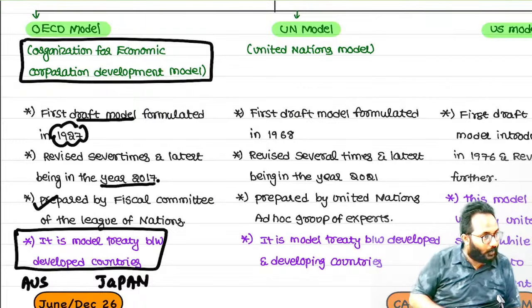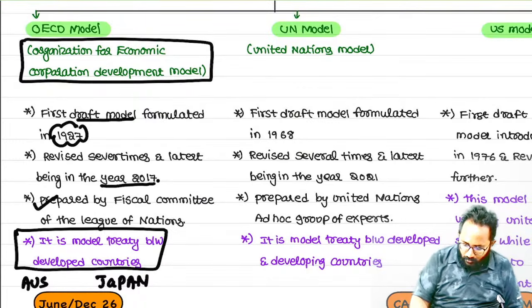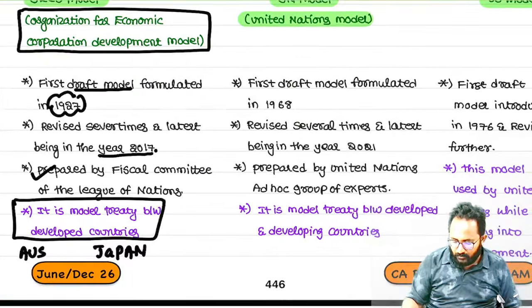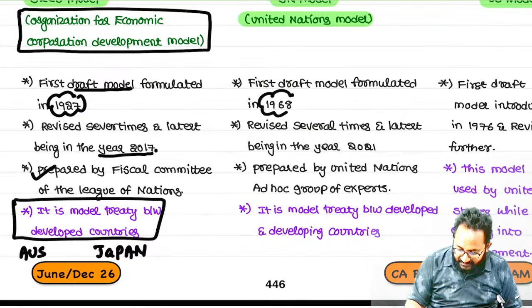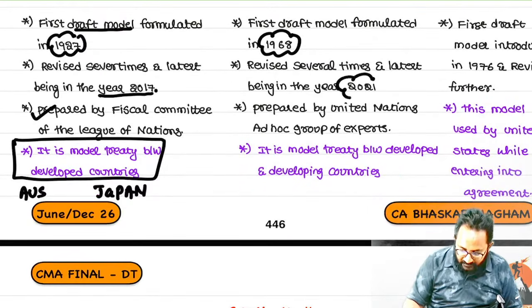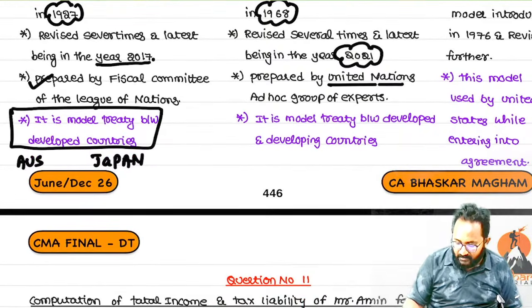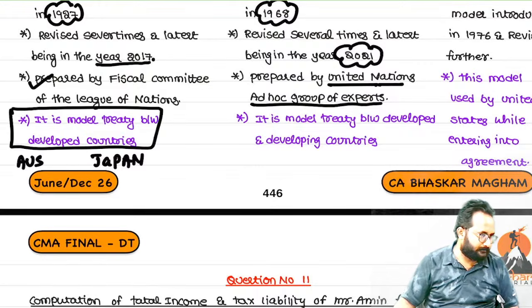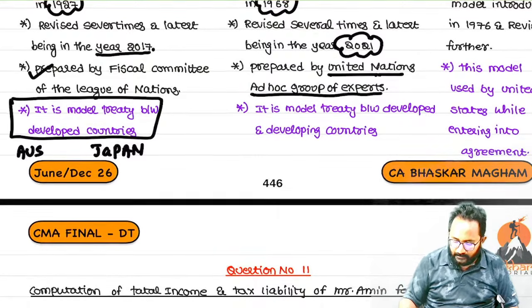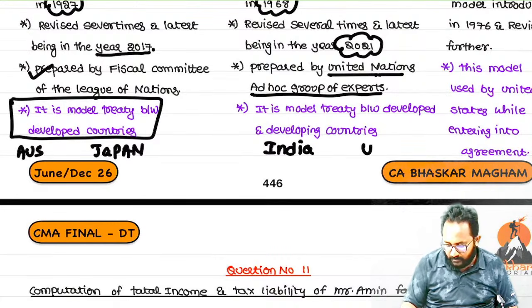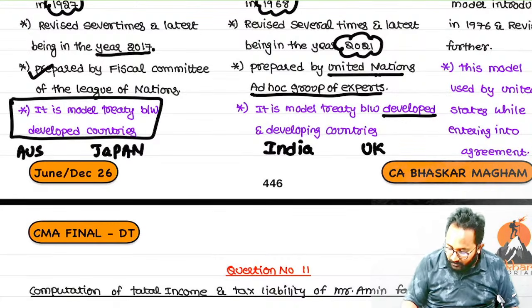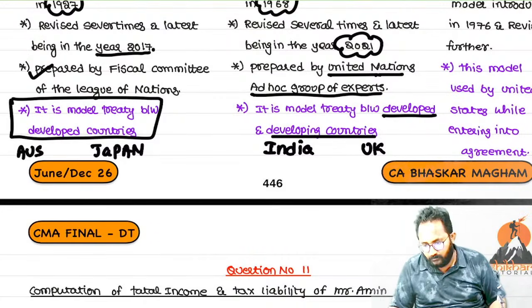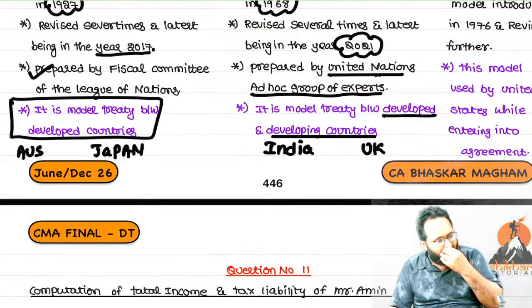Next, sir, from 1927 to 2017, earlier, only developed countries could use this. Then what about developing countries like us? So now there is a need for the UN model also. The first draft model was in 1968, and the latest version is 2021. Who prepared this? United Nations ad hoc experts. This is between which countries? India and, for example, the UK. Developed versus developing. Developed versus developing.